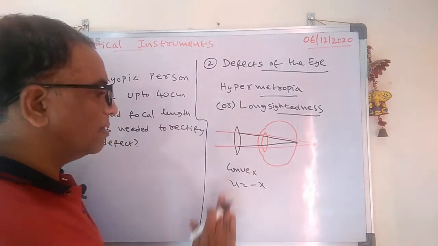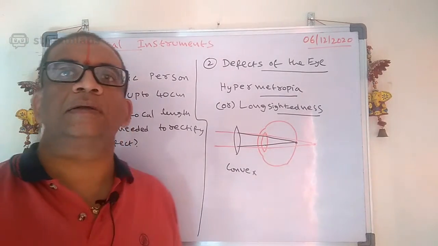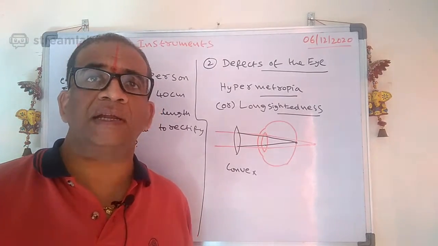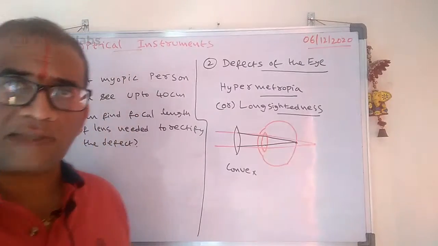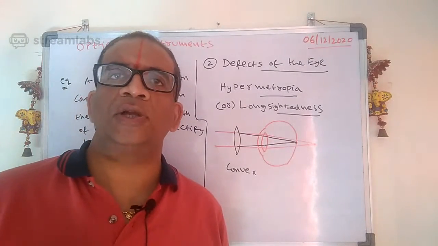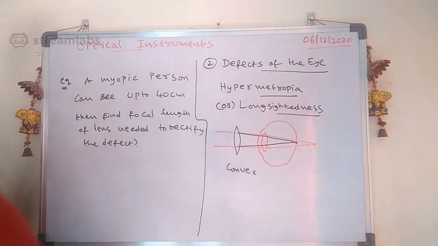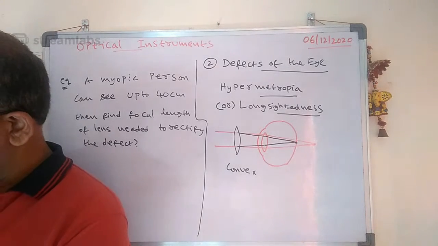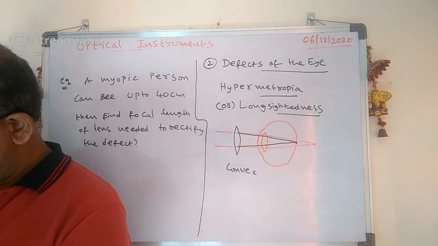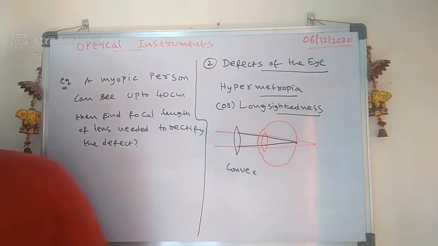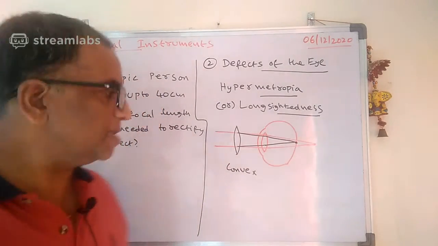No, not infinity, it's not infinity. What was said is correct. See carefully here.